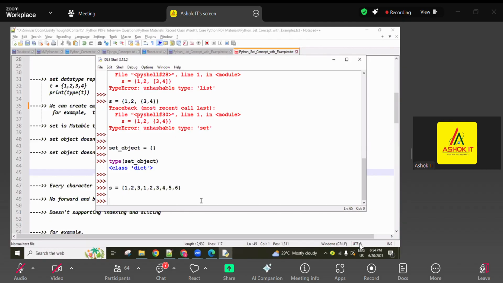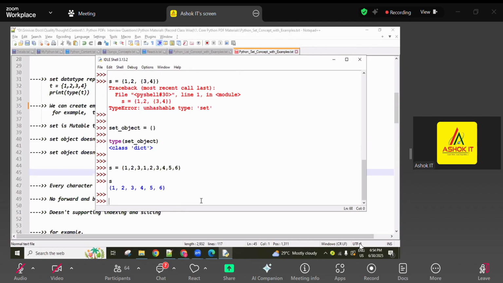So right now, even though duplicates are there, there is no problem, it is accepting. But in the memory location, only unique values are maintained. Okay, remember that point, guys. In the memory location, only unique values are maintained.